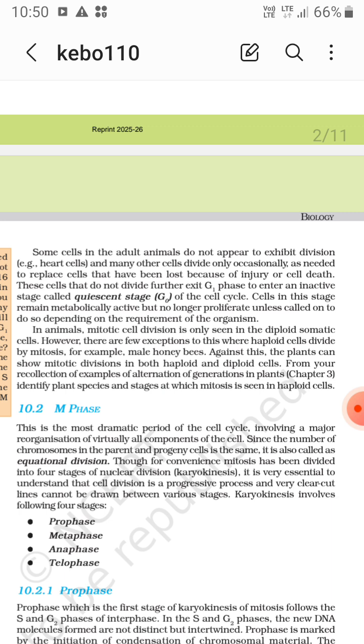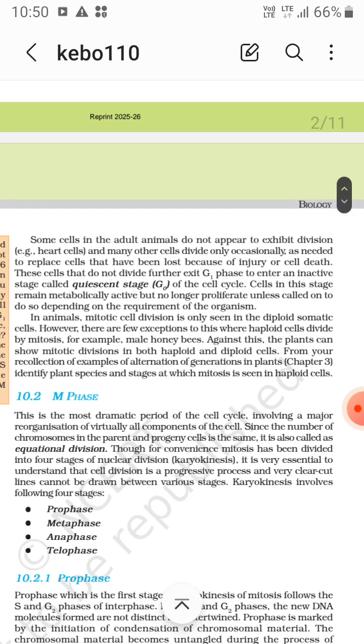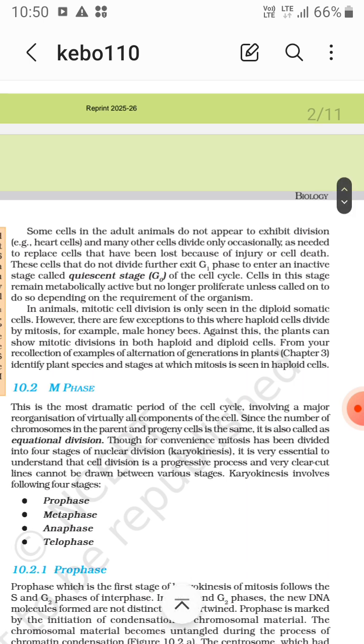Cells in this stage remain metabolically active even in the G0 phase, but no longer proliferate unless called on to do so, depending on the requirement of the organism. So it is G0, as needed to replace cells lost to injury. These cells do not divide further and exit G1 phase to enter the quiescent stage, that is G0 of the cell cycle.